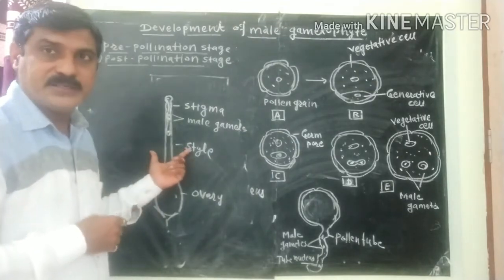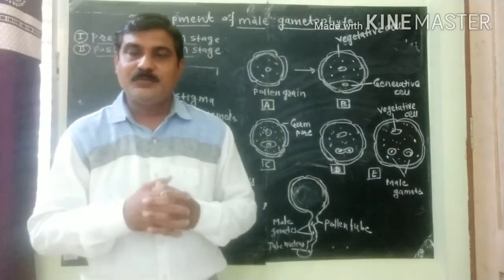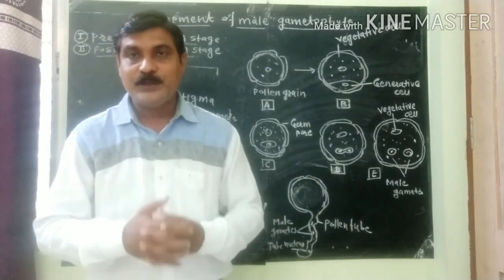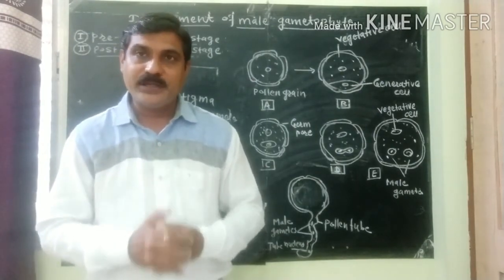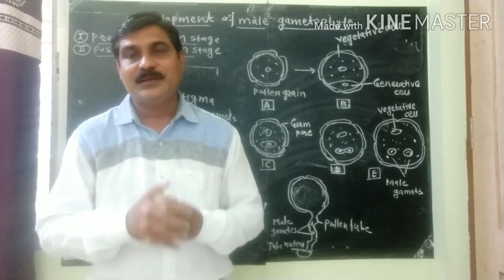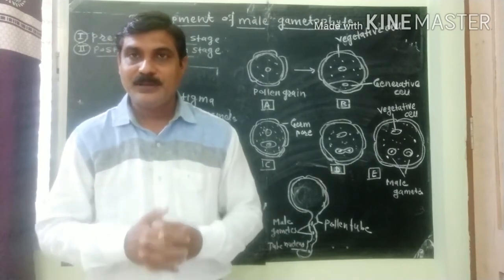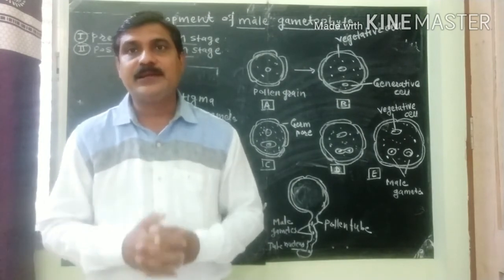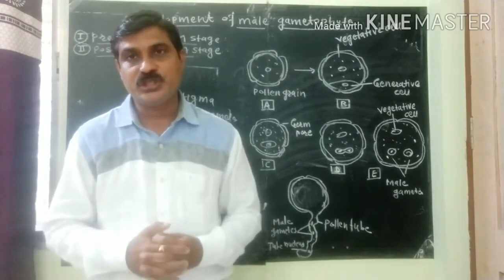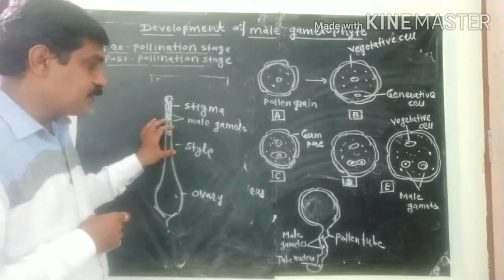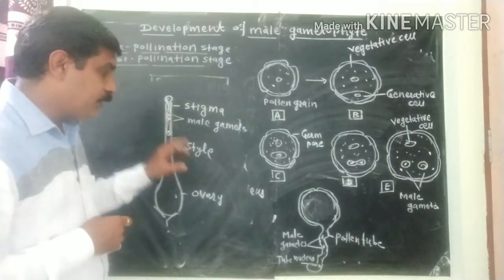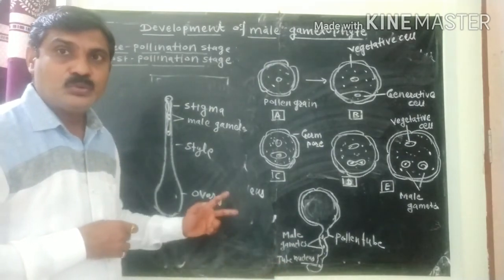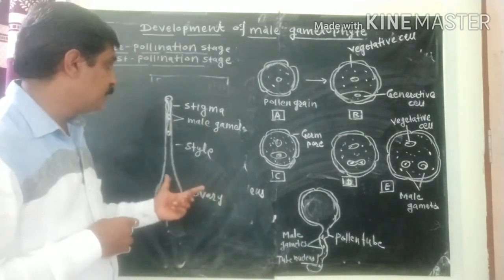Later on that degenerates. The mitotic division of the generative cell takes place in the pollen grain as well as in the pollen tube. In angiosperms, pollen grain is shed at the 2 cell stage. So this is the development of the pollen tube, which consists of the 2 non-motile male gametes.